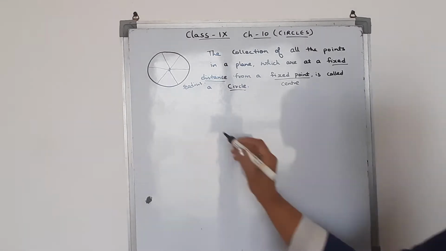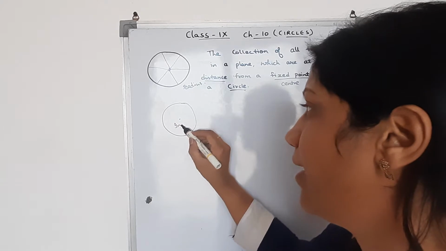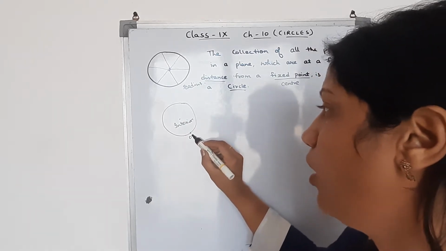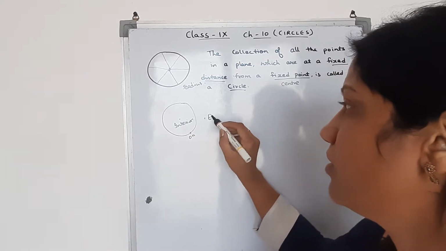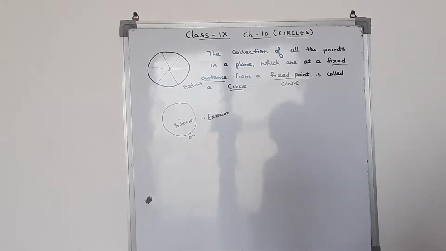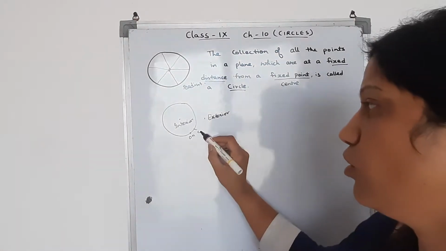Now in the circle we have three parts. This is called the interior part. This is called on the circle, and this is called the exterior part of the circle. Got it? So now we are going to talk about all these three parts.